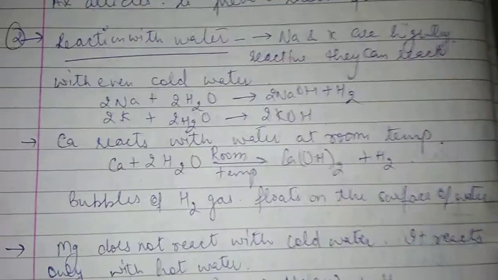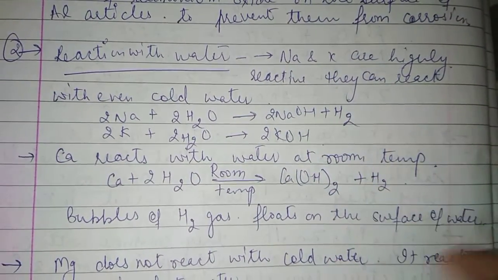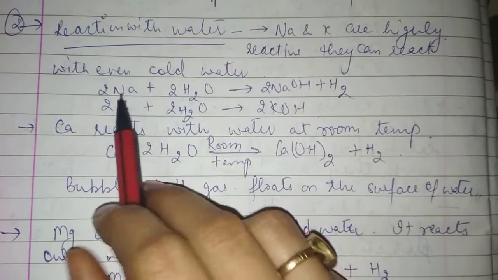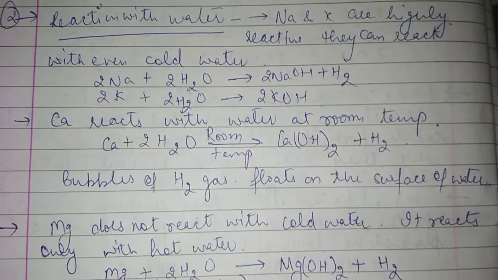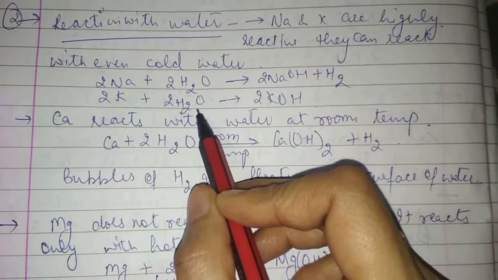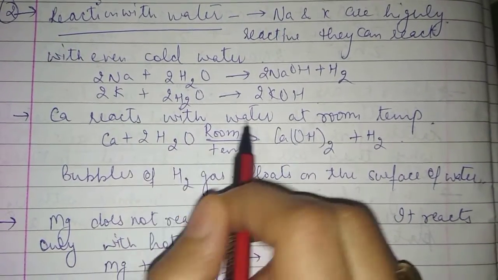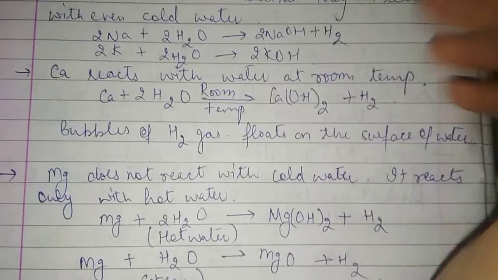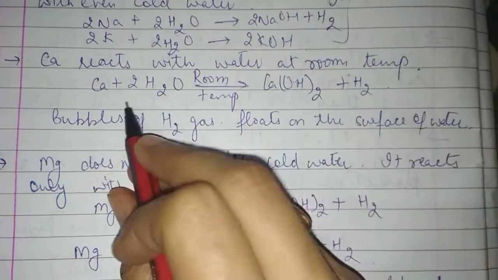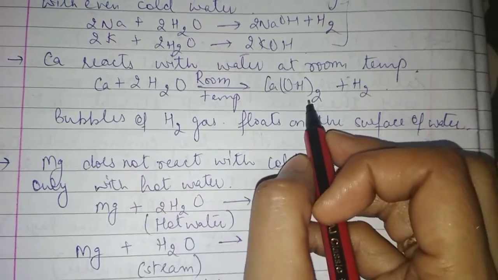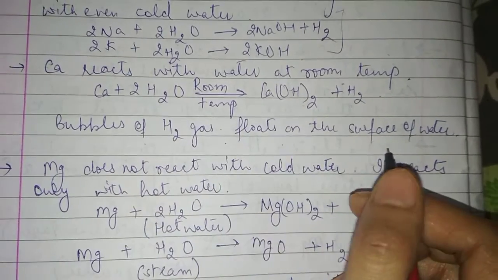reaction with water. See, sodium and potassium, I already told you, they are highly reactive. They can react even with cold water. Sodium, when it reacts with water, forms sodium hydroxide, and hydrogen is released. Potassium, when it reacts with water, forms potassium hydroxide. Calcium reacts with water at room temperature itself. Calcium, when it reacts with water, forms calcium hydroxide and hydrogen is released. See, bubbles of hydrogen gas float on the surface of the water.